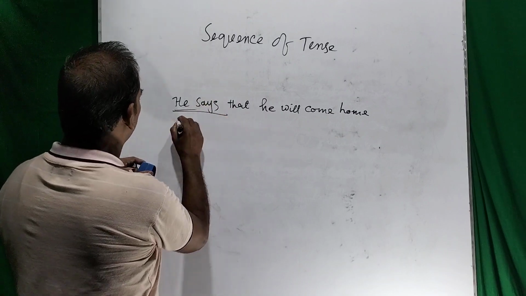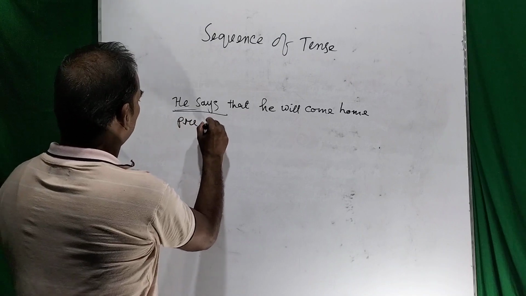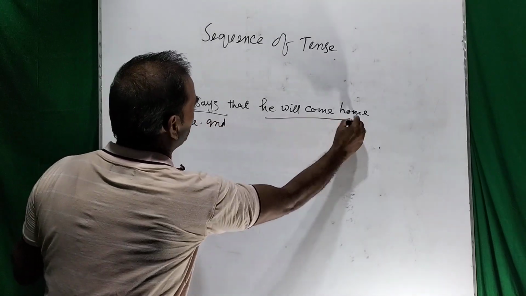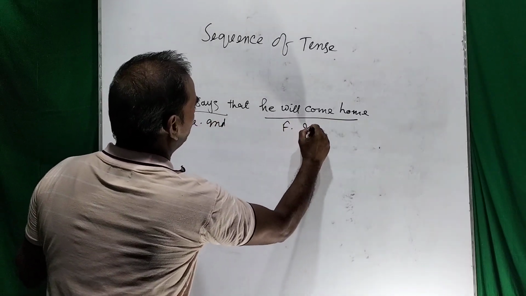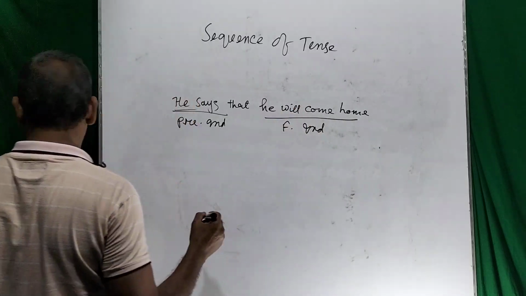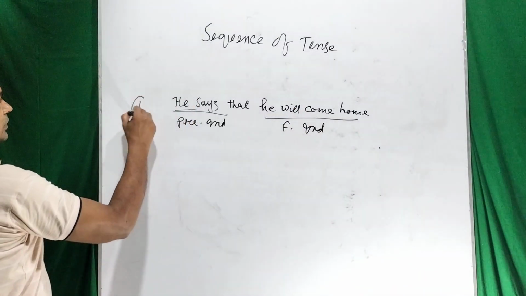So this is the present indefinite, and this is the future indefinite. Number one.